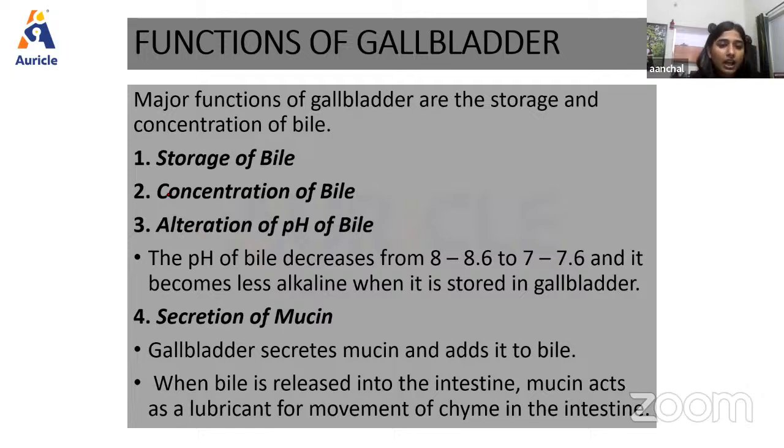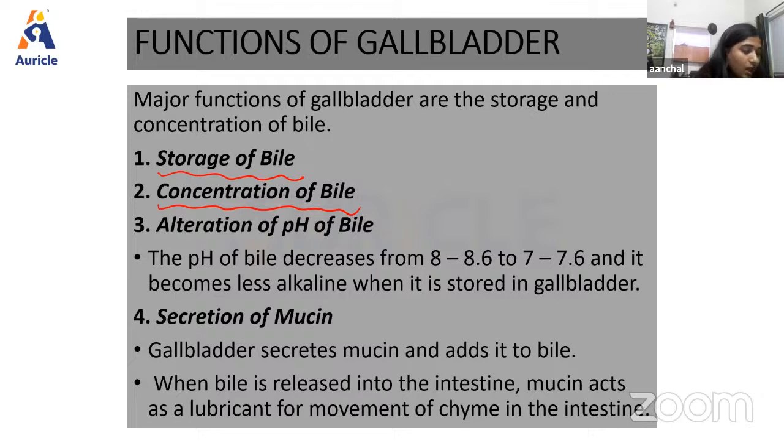So, first we have the storage of bile, right? The bile is continuously secreted from the liver and it is released into the intestine only intermittently, and most of the bile is stored in the gallbladder till it is required, right? Another function we have is concentration of bile. So basically the bile is concentrated while it is stored inside the gallbladder.